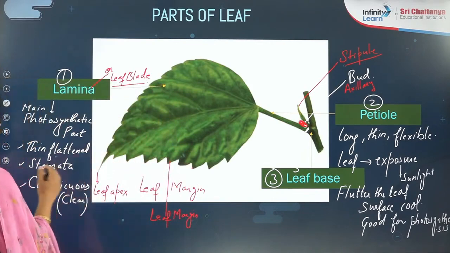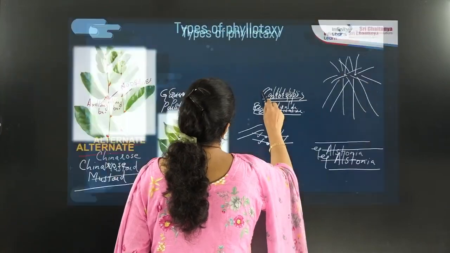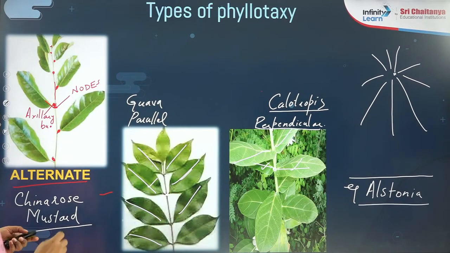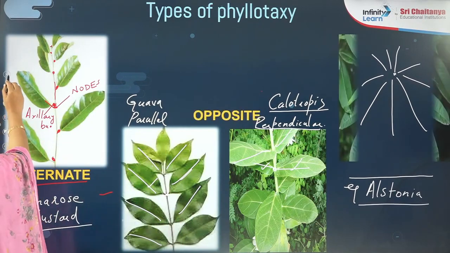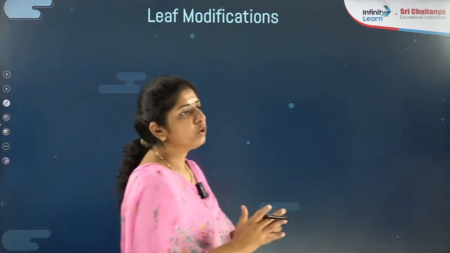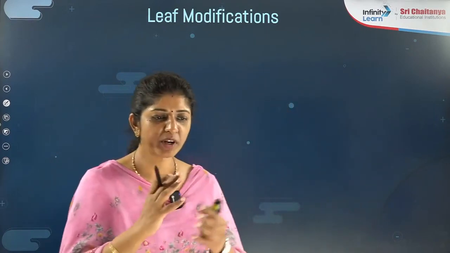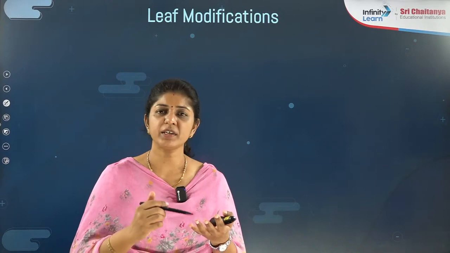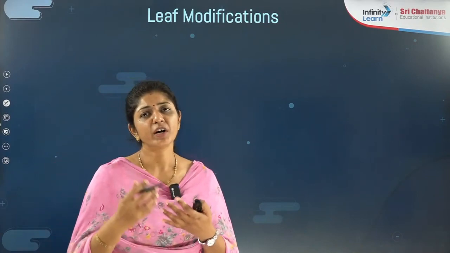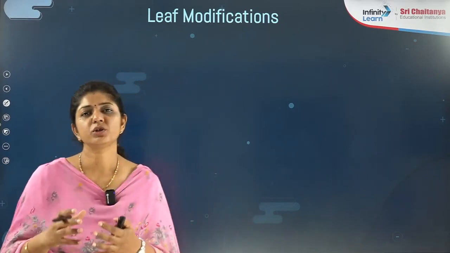Fine. So now we go with the next part. We were on the types of phyllotaxy, and we have just completed this part. That all points we have covered. Now, leaf modifications. What do you mean by modifications? Just now we discussed phyllotaxy. Modification is regarding change in structure, form, and function, that you call leaf modification, like we discussed in roots and in case of stem.